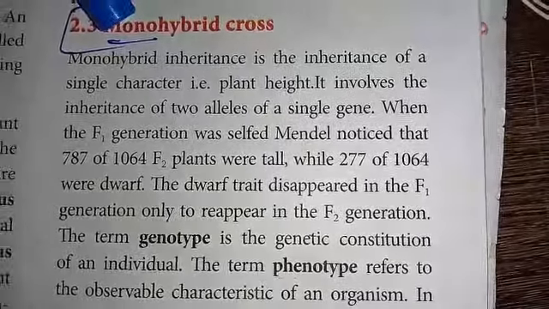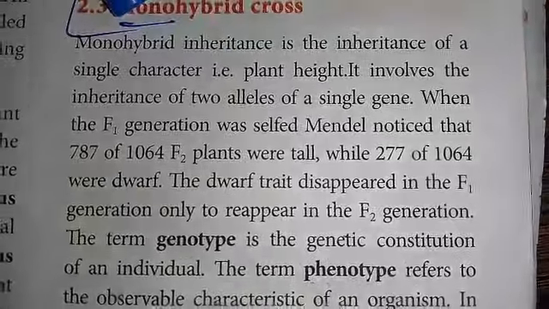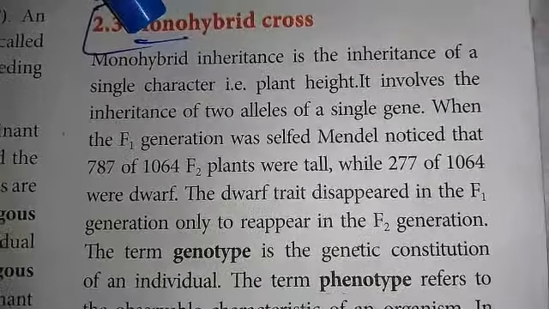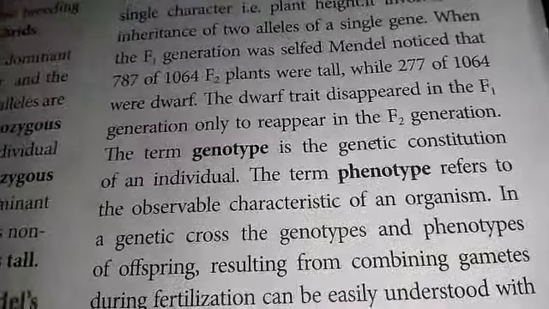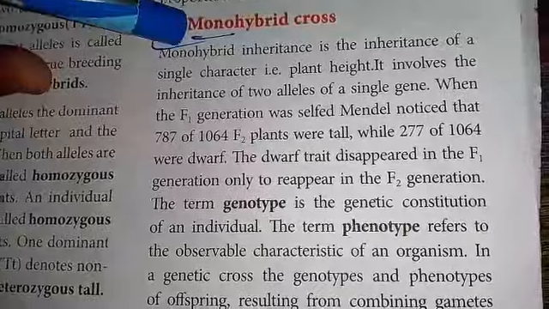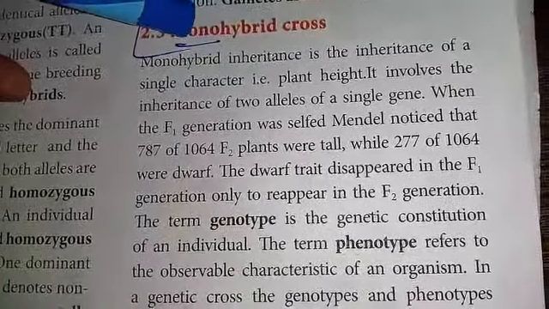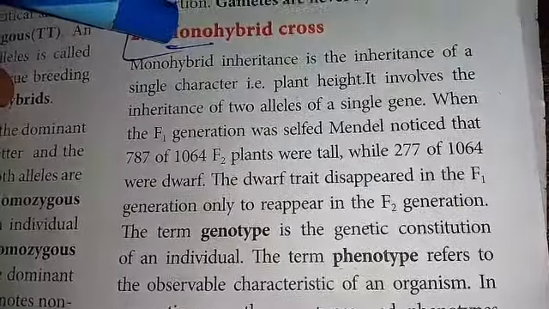In the F1 generation, all the plants are tall in nature. It shows the law of dominance. When the F1 plants are selfed, in the F2 generation both the characters are seen in the ratio of 3:1. So the monohybrid phenotypic ratio is 3:1. Three tall plants and one dwarf plant are seen.